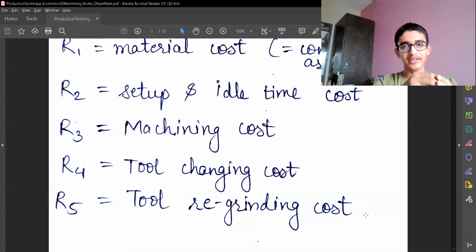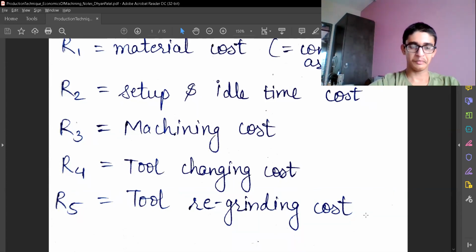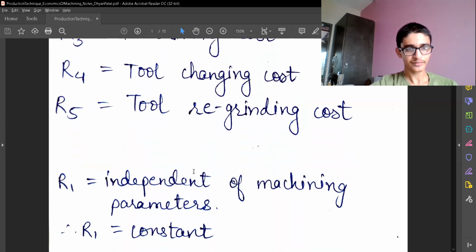And if I'm going to use inserts, these are inserts that are directly fixed on my tool. I can fix it directly on my tool tip, and when I'm doing machining, the tool tip is not going to do the actual machining. It's the insert which is going to do the machining. After some time, the insert will get blunt, and I can take it out, throw it, and put in a new insert. So in that case, I'm not going to do regrinding, and the insert cost can be directly counted into the tool changing cost. But in that case, the regrinding cost will be directly 0.